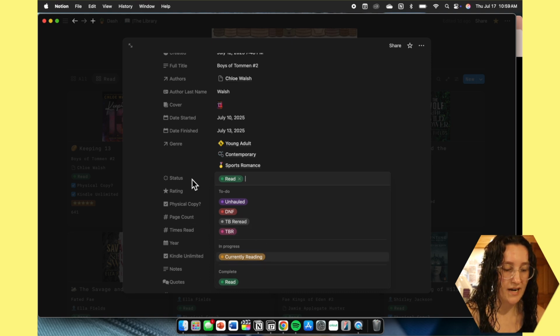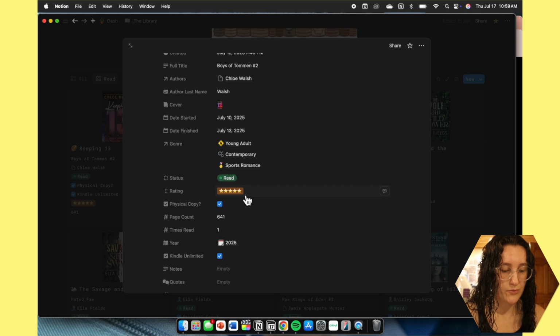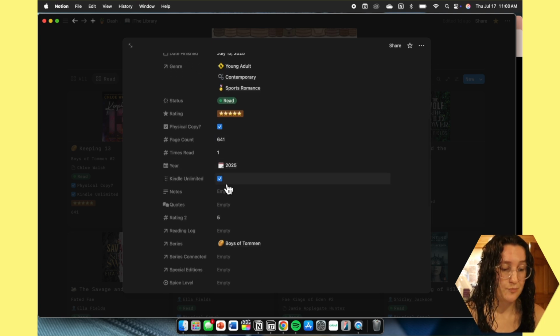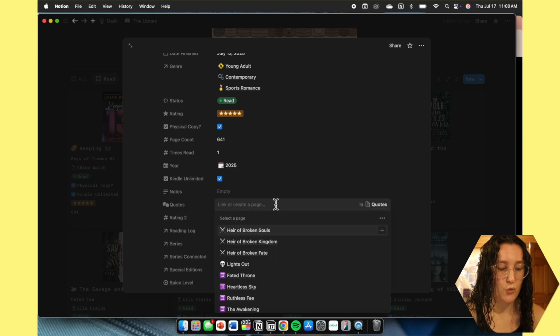Then we have our rating system, so it's 1 through 5, whether or not we own a physical copy, what the page count is, how many times we've read it overall, the years that we have read it in, whether or not it's offered on Kindle Unlimited, and any notes that I may have. This is where we attach our quotes to what I had shown you.